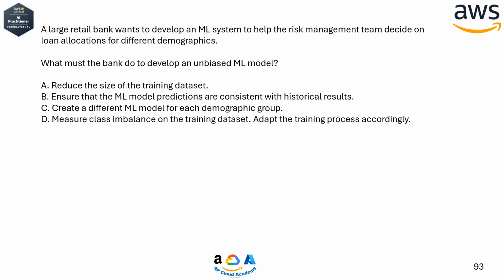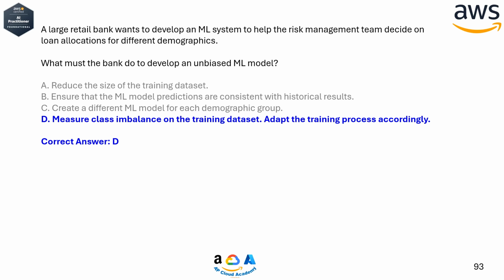A. Reduce the size of the training dataset. B. Ensure that the ML model predictions are consistent with historical results. C. Create a different ML model for each demographic group. D. Measure class imbalance on the training dataset. Adapt the training process accordingly. Correct answer, D. Measure class imbalance on the training dataset. Adapt the training process accordingly.